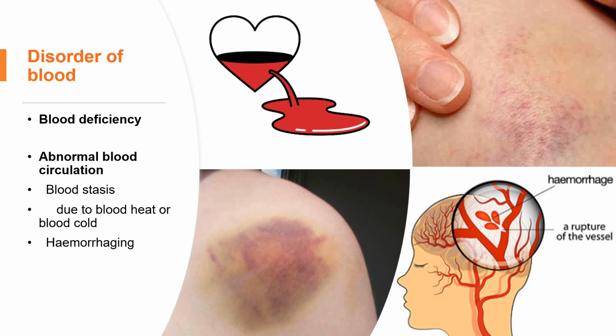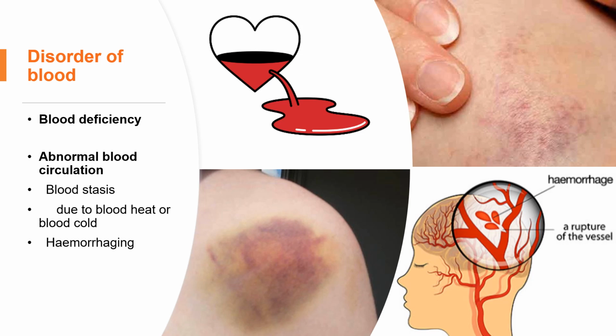Here, when we talk about the disorder of the blood, we want to know the reason for the disorder. We also separate it into blood deficiency and abnormal blood circulation, which is similar to the abnormal movement of the blood.